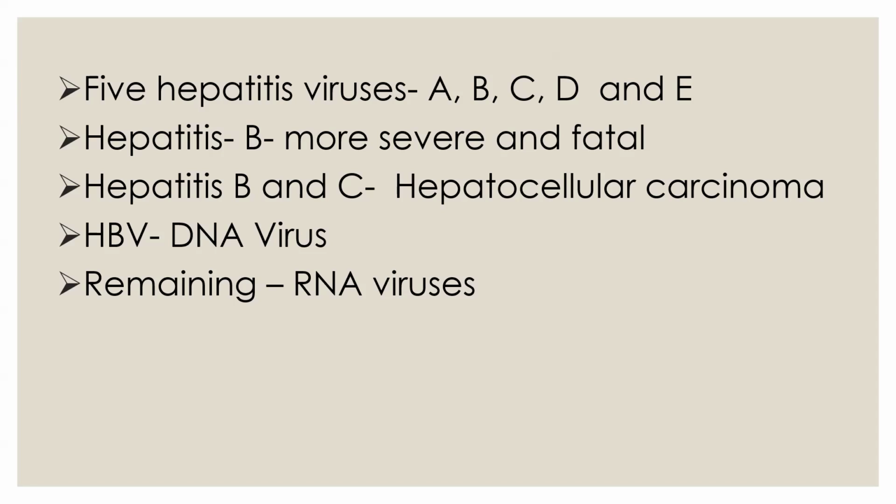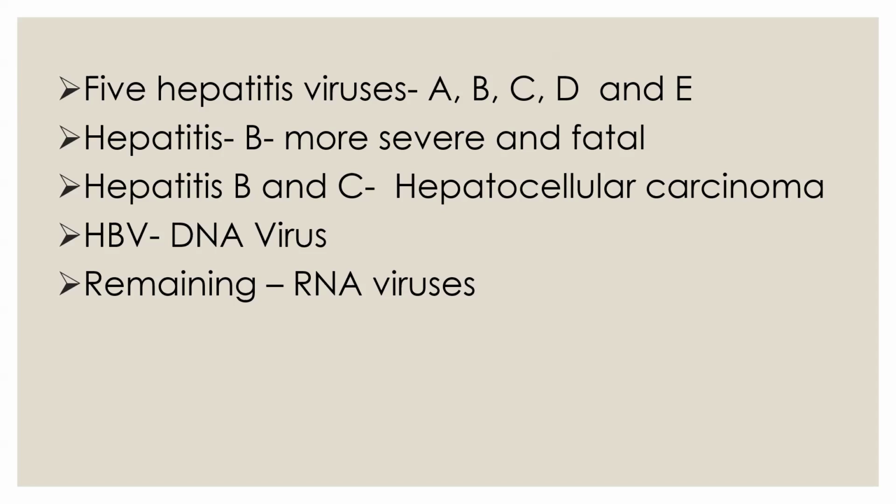There are mainly five types of hepatitis viruses: hepatitis A, B, C, D, and E. Out of these, hepatitis B causes more severe infection. It causes severe infection and it is fatal. Sometimes it leads to death also. And out of these five viruses, hepatitis B and C cause hepatocellular carcinoma, which leads to cancer. So they come under oncogenic viruses also, which means cancer causing viruses.